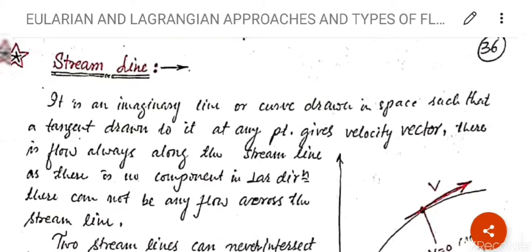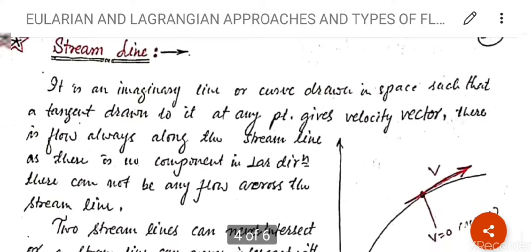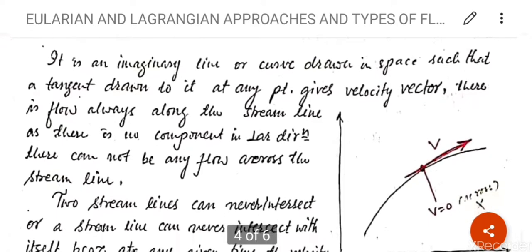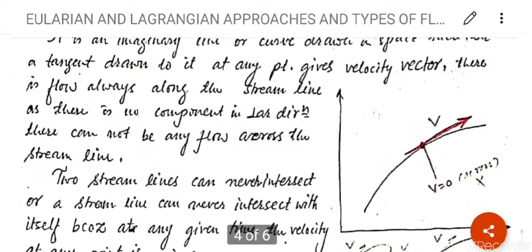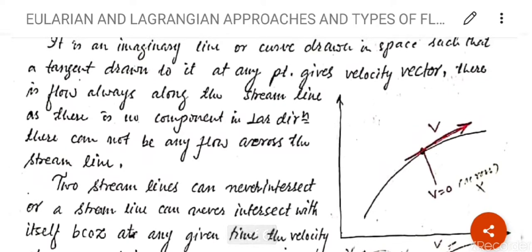Now we will discuss different types of lines. First one is streamline. What is a streamline? Means that it is an imaginary line or curve drawn in a space. I have drawn here. See the diagram. I am removing the heading and showing the definition of streamline clearly. Read this definition and understand the concept of streamline.